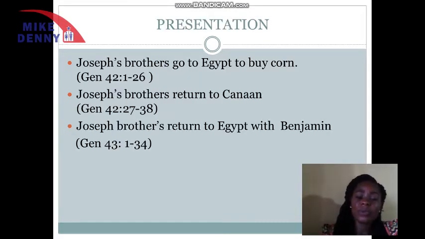So today we want to look at three things. Joseph's brothers go to Egypt to buy corn, which is found in Genesis 42 verse 1 to 26. Joseph's brothers return to Canaan, which is found in Genesis 42 verse 27 to 38. Joseph's brothers return to Egypt with Benjamin, which is found in Genesis 43 verse 1 to 34. So we are going to begin with Joseph's brothers go to Egypt to buy corn.